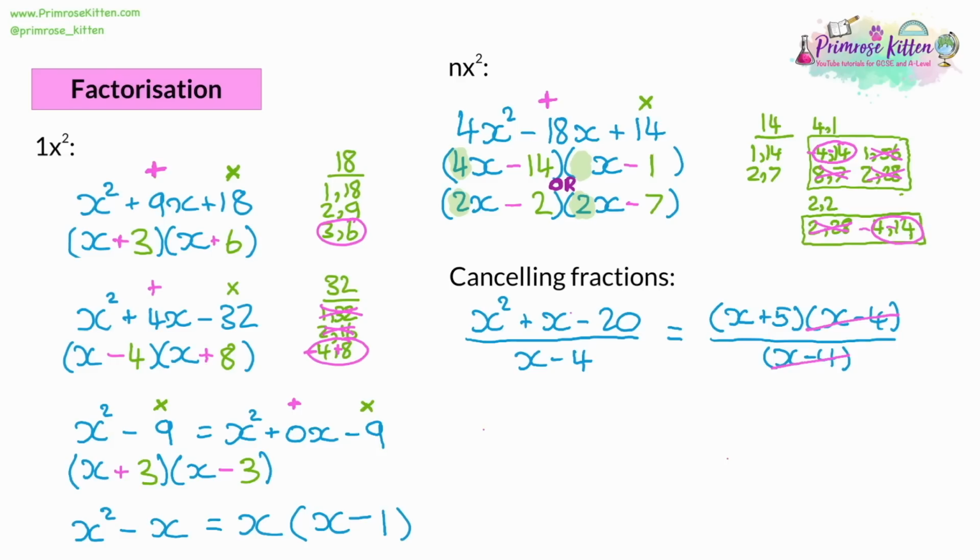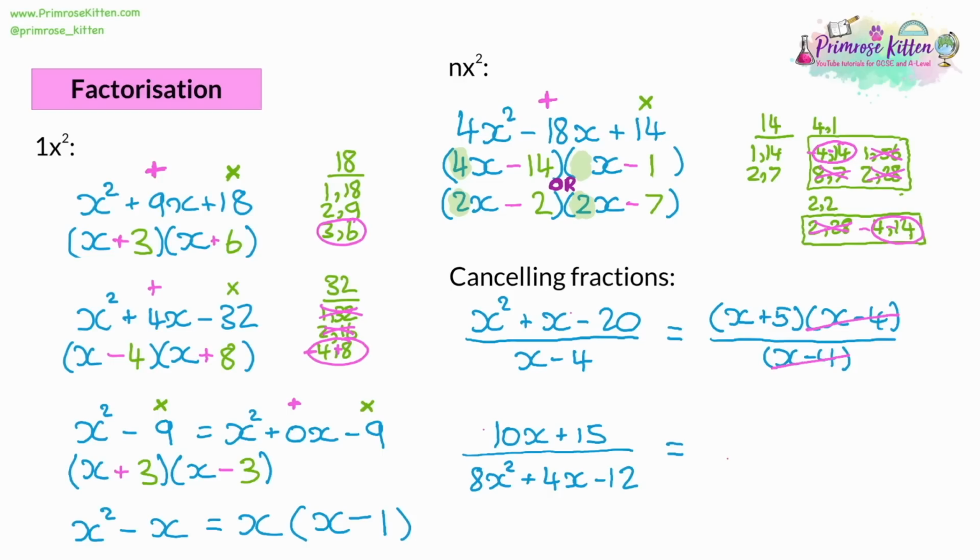Now, we can also do this with more complicated ones. So let's say we had 10x plus 15 all over 8x squared plus 4x minus 12. Now, normally, if we were going to do what we did with the 4x squared question earlier on, how many alternatives are there for 8x squared? Well, you could have 8 times 1, you could have 4 times 2. There's a few different options there, and you're going to get a long list of possibilities potentially. But there's a clue in the question. Because it's a fraction, you know that it's probably going to end up being cancelled down.